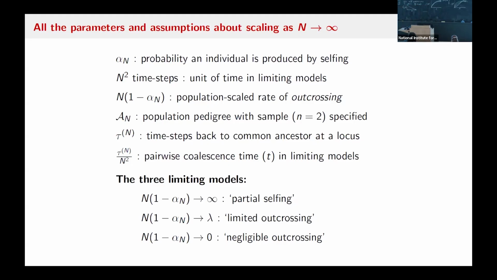And then finally, if you simply say that alpha is equal to 1, then this thing would be 0. Or if the selfing rate goes to 1 really, really fast, then this product, the number of outcrossed individuals in the population each generation, would go to 0 also. This is what we called negligible outcrossing.